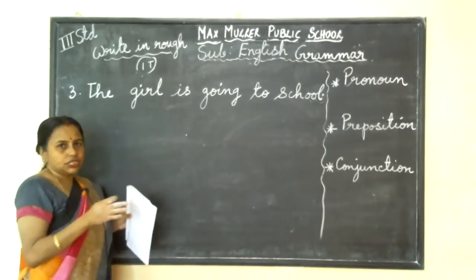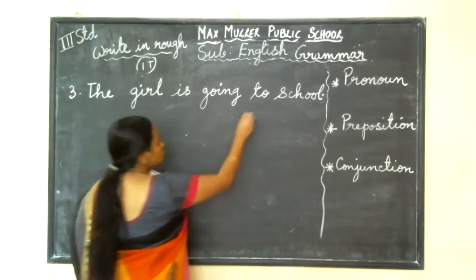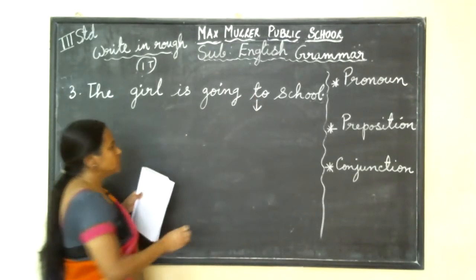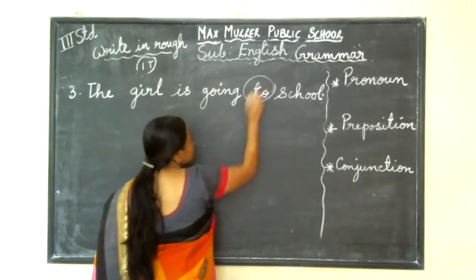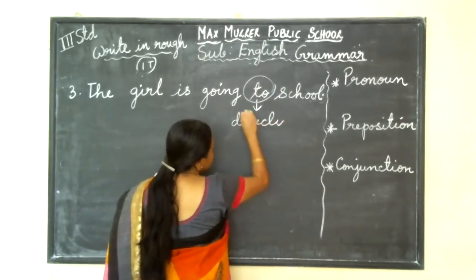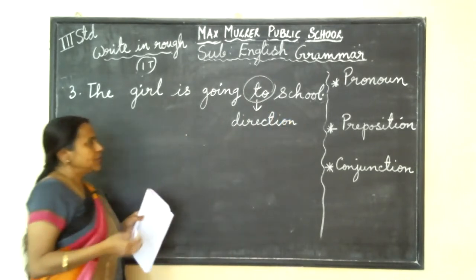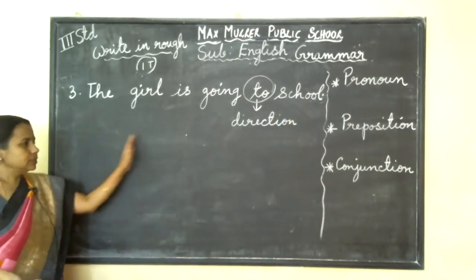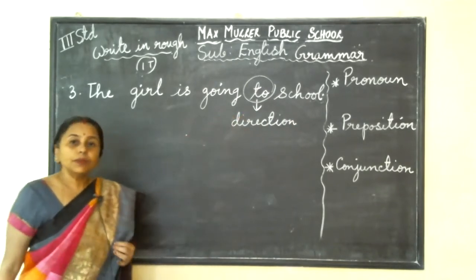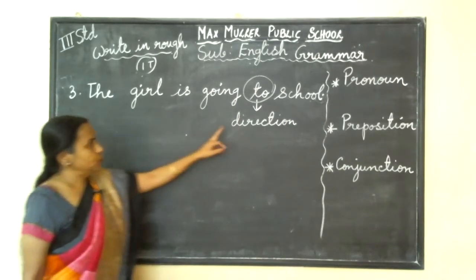I'm saying some direction. Towards school the girl is going. So here, to is a preposition of direction. It is mentioning direction, which way the girl is going. Sometimes place, sometimes direction. This is one example of preposition of direction.